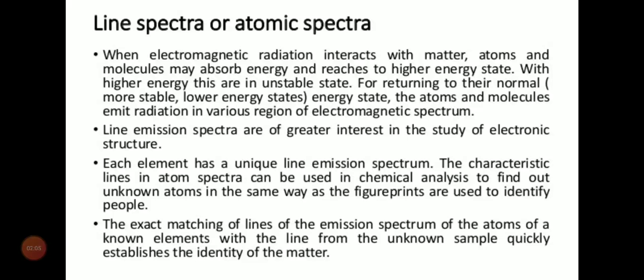Now each element has a unique line emission spectrum, right? And the characteristic lines in atomic spectra can be used in chemical analysis, as I have told you. The exact matching of lines of the emission spectrum of the atoms of known elements with the lines from the unknown sample quickly establishes the identity of the matter. Suppose I have an unknown element, I do not know what element this is, but I have a graphical representation of the emission spectra of all the elements.